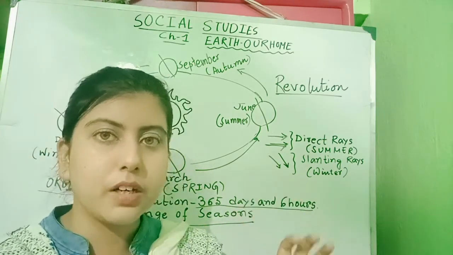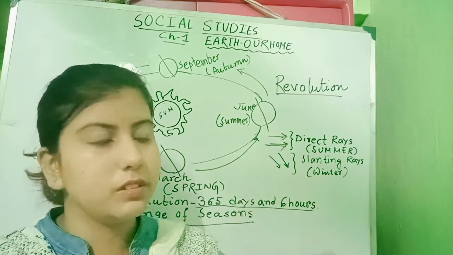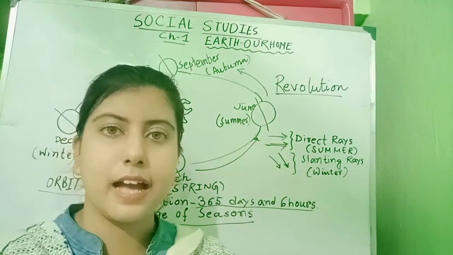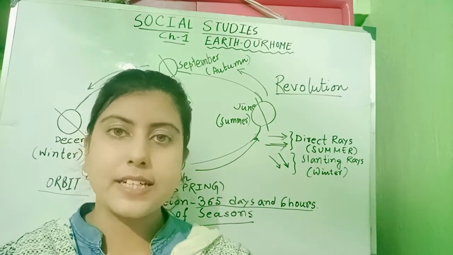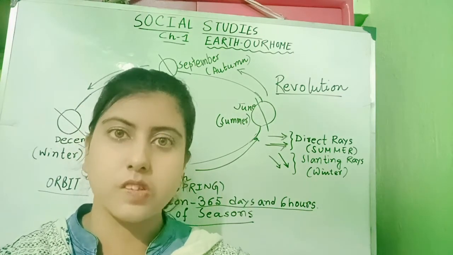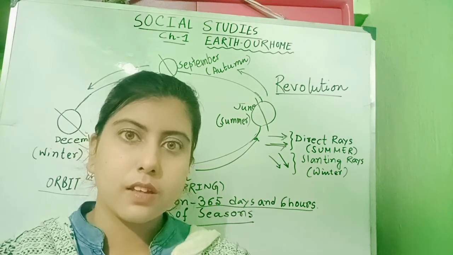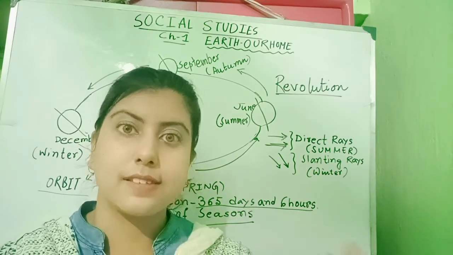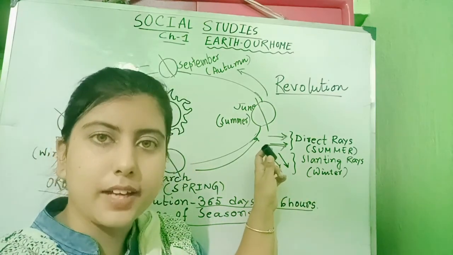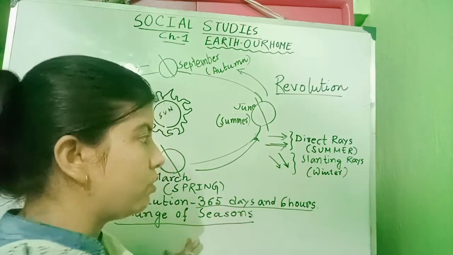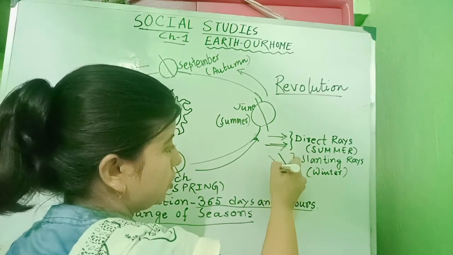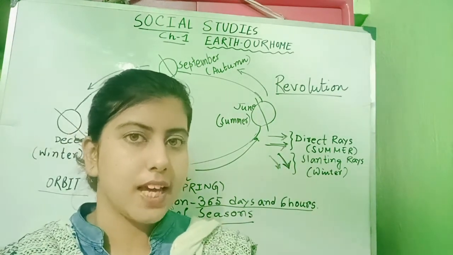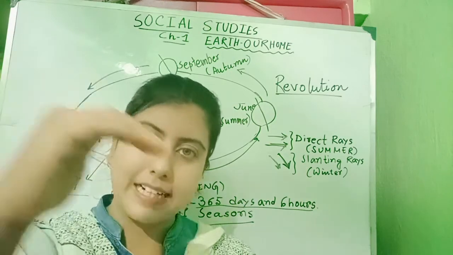So whenever there is summer season, the part of the earth is getting direct sunlight. Right now in our country it is summer season. So that means our country, alongside other countries as well, is getting the direct sunlight. And now I have drawn 2 slanting rays. They are not straight. They are slanting.